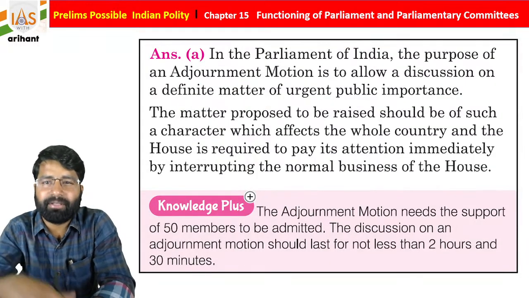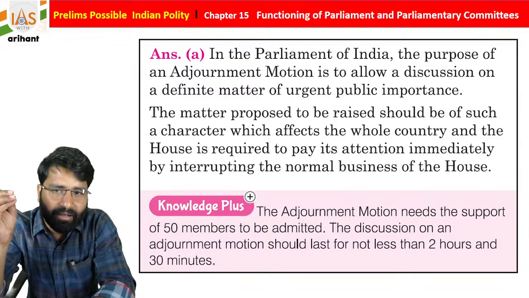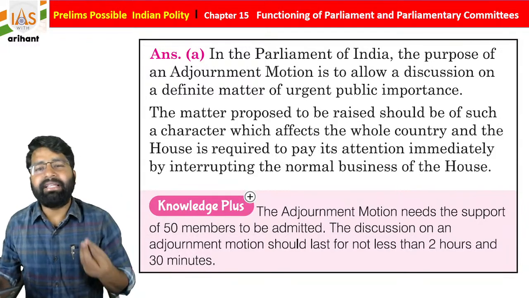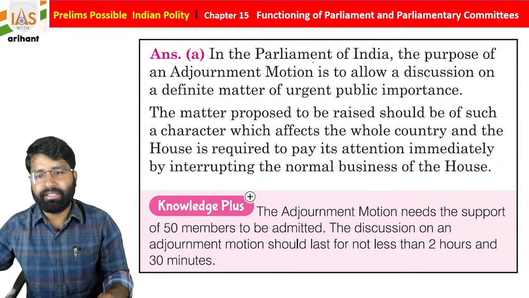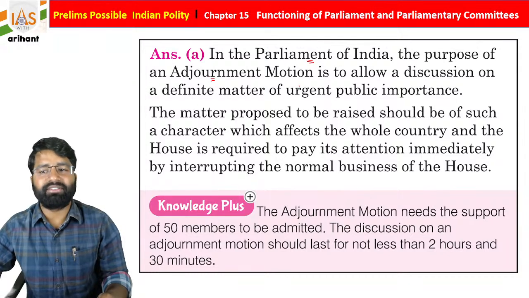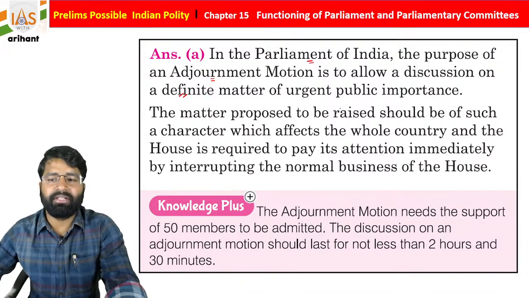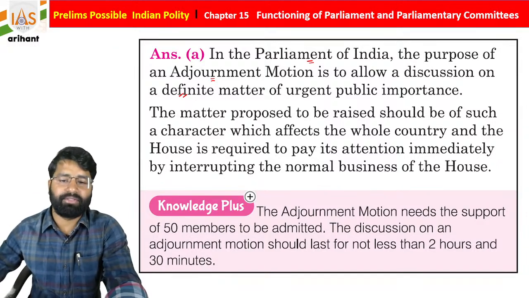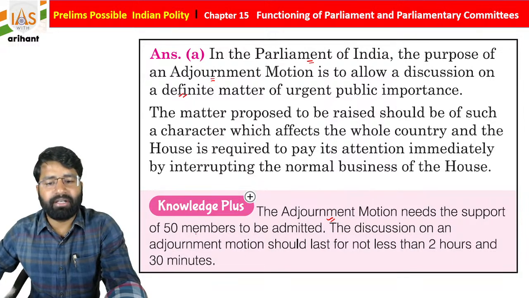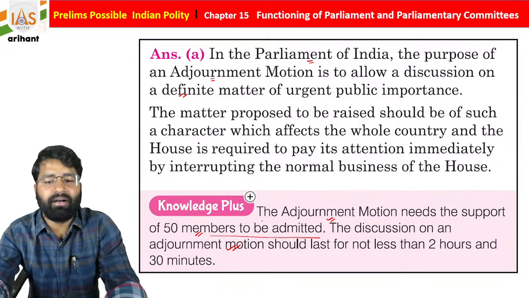We already discussed in the previous question what it is basically introduced for: it is basically brought for any urgent need. Okay, so in the Parliament of India, the purpose of adjournment motion is to allow discussion on a definite matter of public importance, and students, it can stop, it can halt the daily businesses. But there is a condition: this adjournment motion needs 50 members to admit it. Okay, and this should not last for more than 2.5 hours.